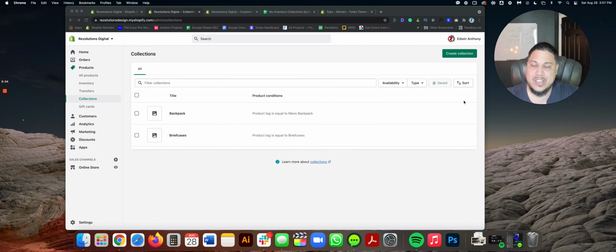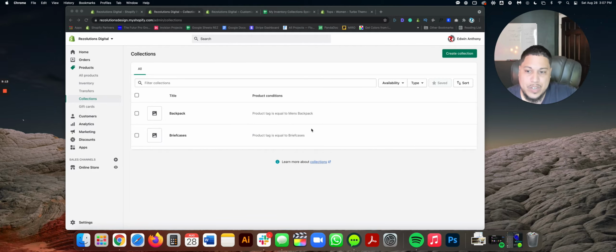An automatic collection means that you set it once and it's automatic, meaning as new products come in, you don't have to worry about adding more products over and over again. It just continuously goes in there, as long as whenever you make a product, you add that tag, which is important in this particular case.